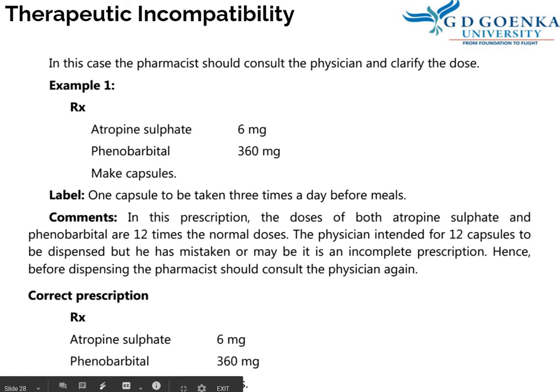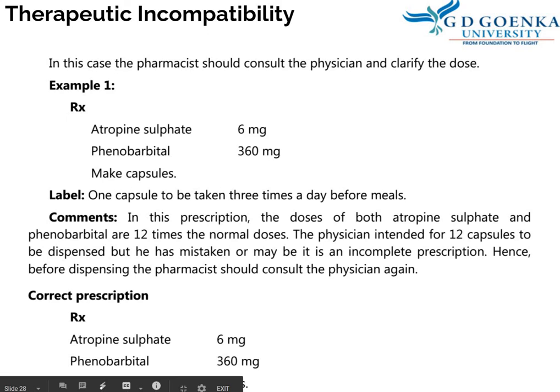Example 1: atropine sulfate 6 mg, phenobarbital 360 mg. The prescription says to prepare capsules, 1 capsule to be taken 3 times a day before meals. So this is an incompatibility, a therapeutic incompatibility. Let us see how to resolve it.